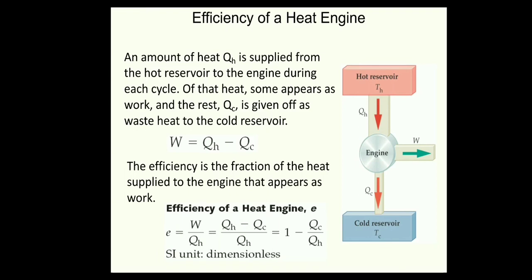Simply, the efficiency is nothing but output upon input. Here output is the work done, and input is the fuel energy supplied. So W upon QH is the efficiency. If we replace the work done by heat, then it becomes QH minus QC upon QH, which is equal to 1 minus QC upon QH.